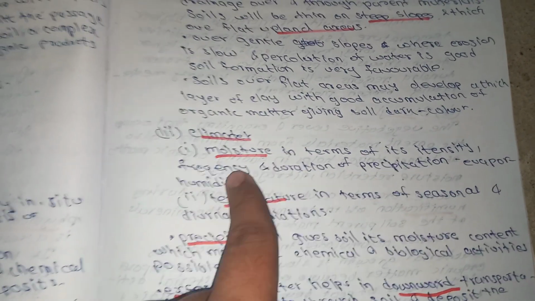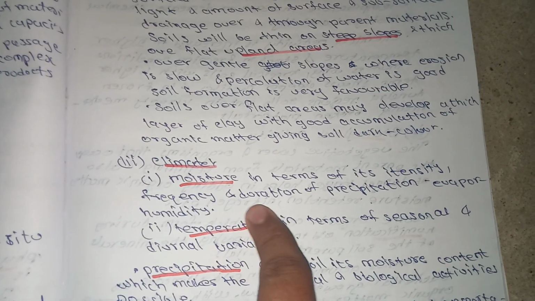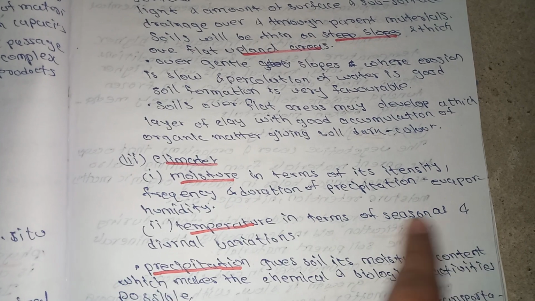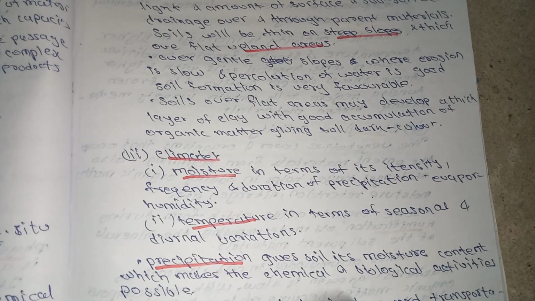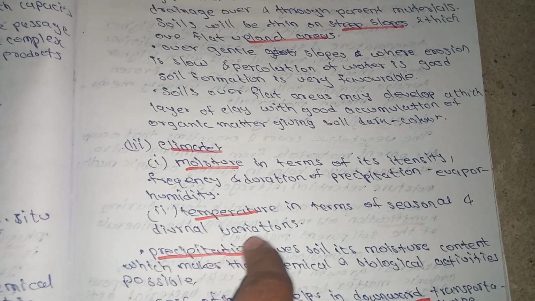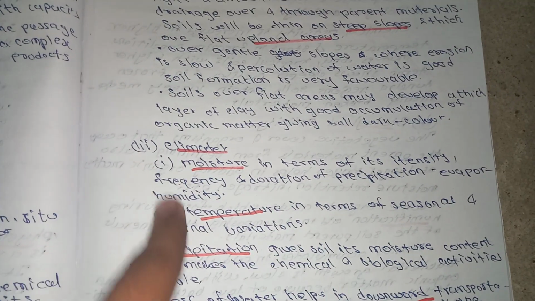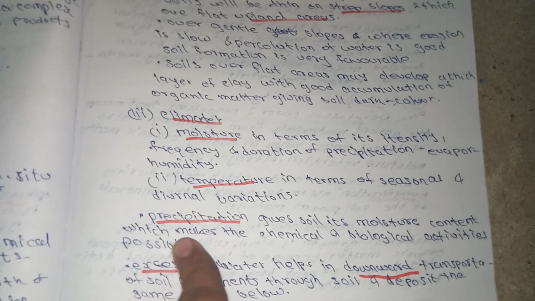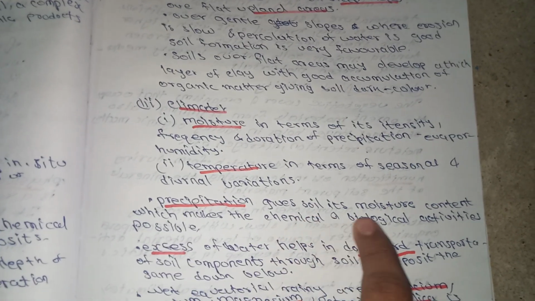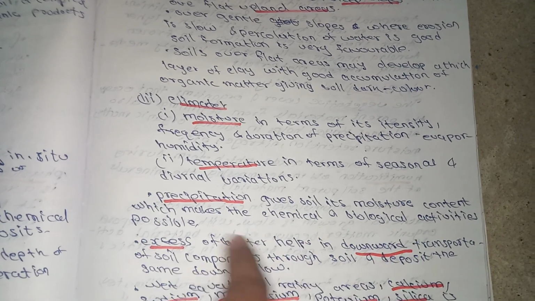And the third point is climate. Moisture, in terms of the intensity, frequency and duration of precipitation, evaporation and humidity. Temperature, in terms of seasonal and diurnal variation. So moisture and temperature are points under climate. Precipitation gives soil its moisture content, which makes chemical and biological activity possible.